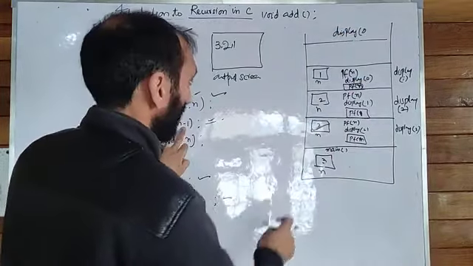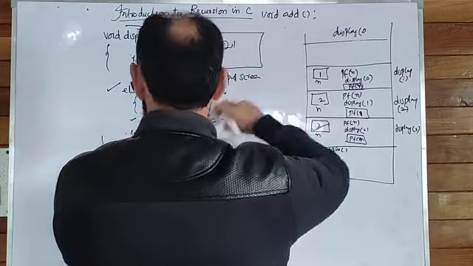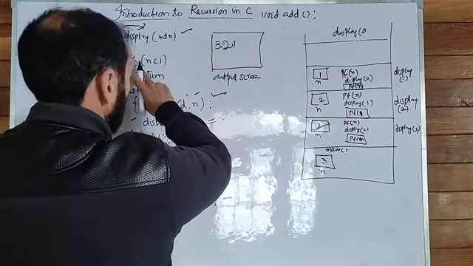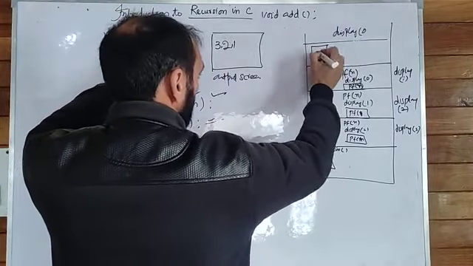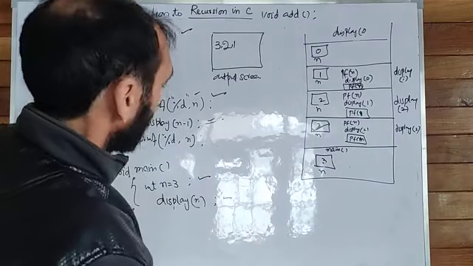Display n-1. 1 minus 1 equal to 0. That is going to be called here. Control will reach now here. Then the variable n is copied, and in n there is now 0.